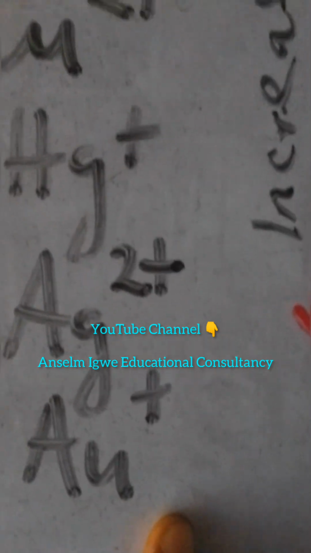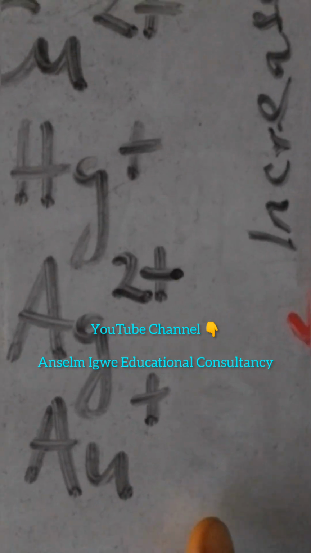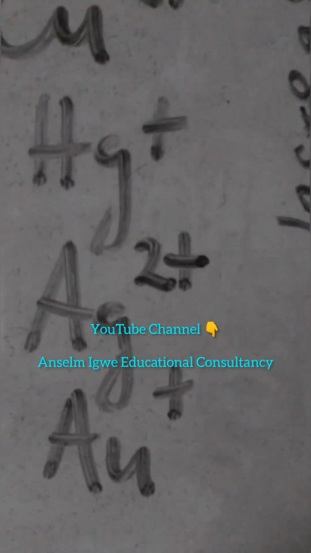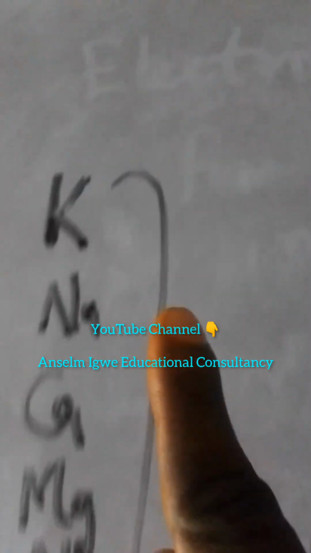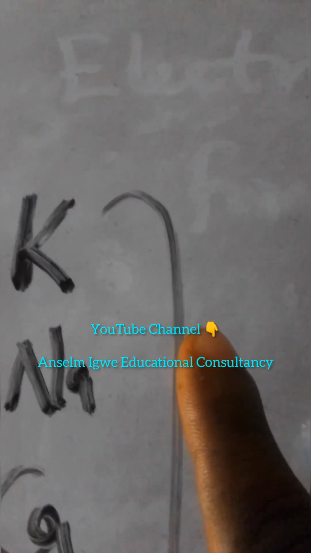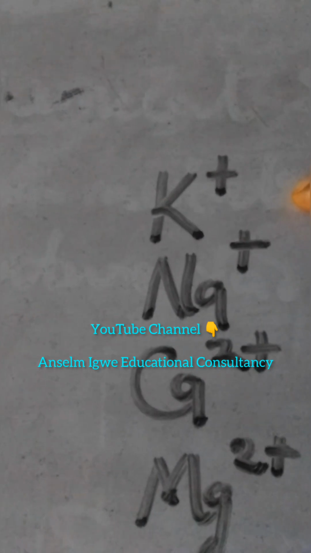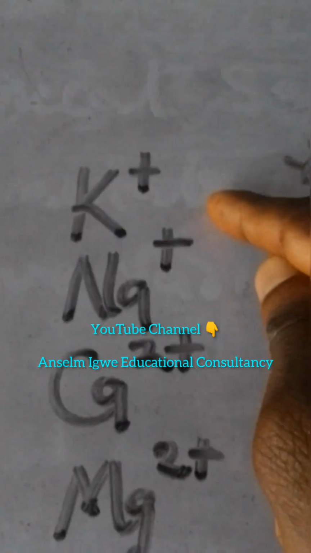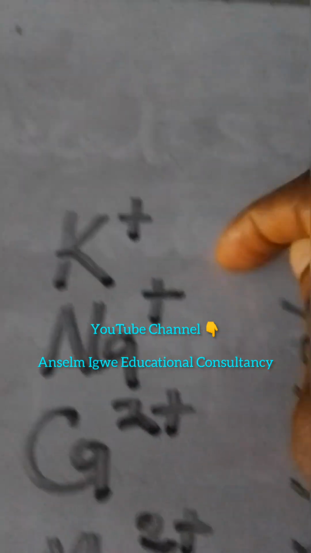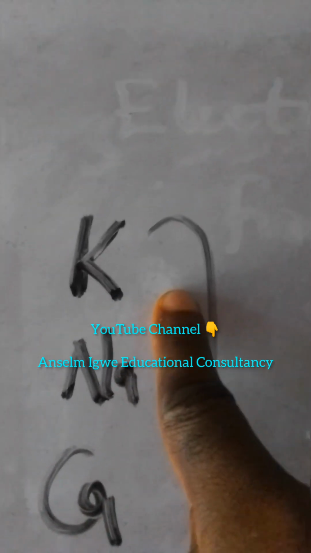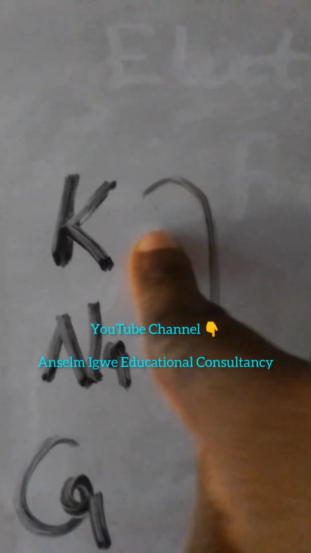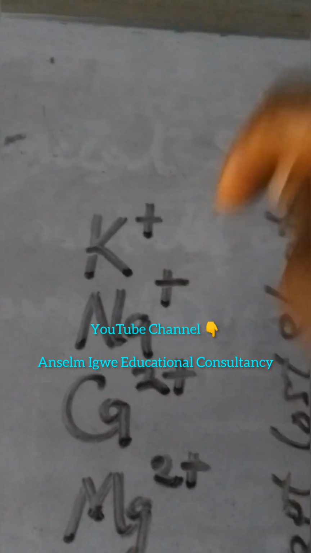When gold becomes ion, it now becomes extremely electronegative, no longer electropositive. But when potassium becomes ion, although it can accept that electron back, it will reluctantly accept it, since potassium is the most eager to lose electron. Potassium ion must be the most reluctant to accept the lost electron.